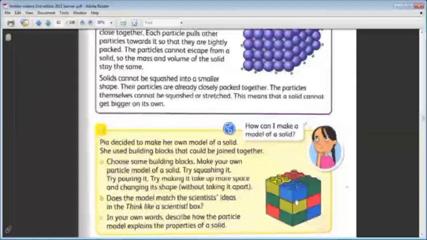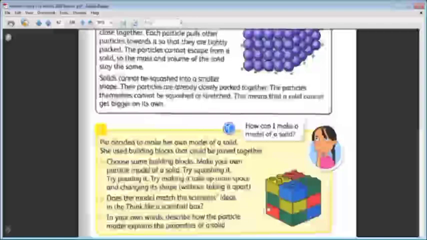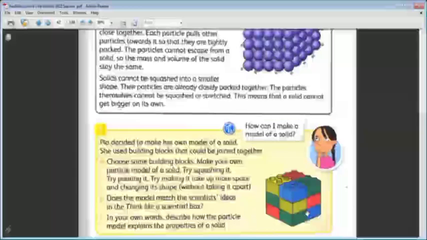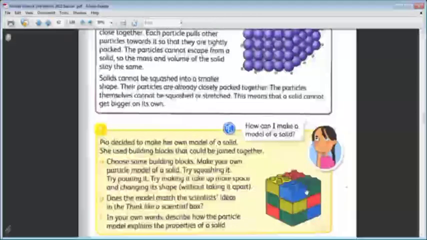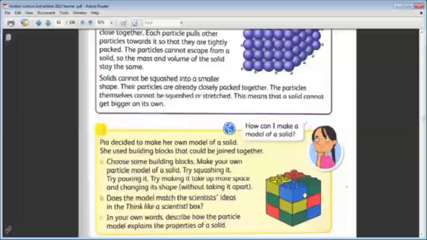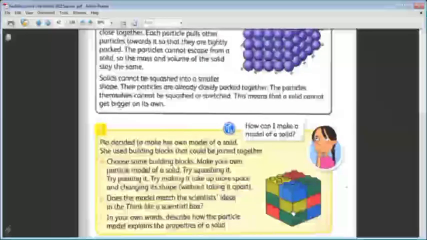No, it's hard to crush. Try to pour it. Can it be poured like liquids? No. Try making it take up more space. Can you make it take up more space, without moving any building block? No, it keeps its space, and its mass and volume are the same.